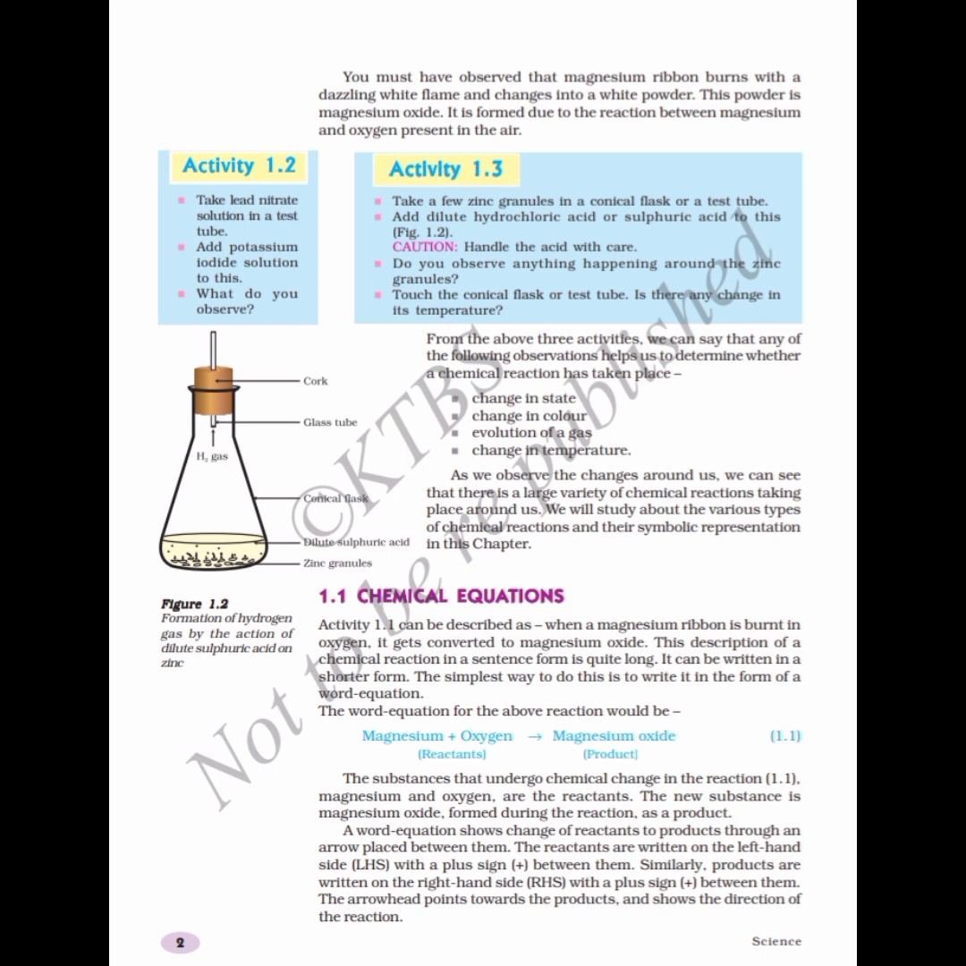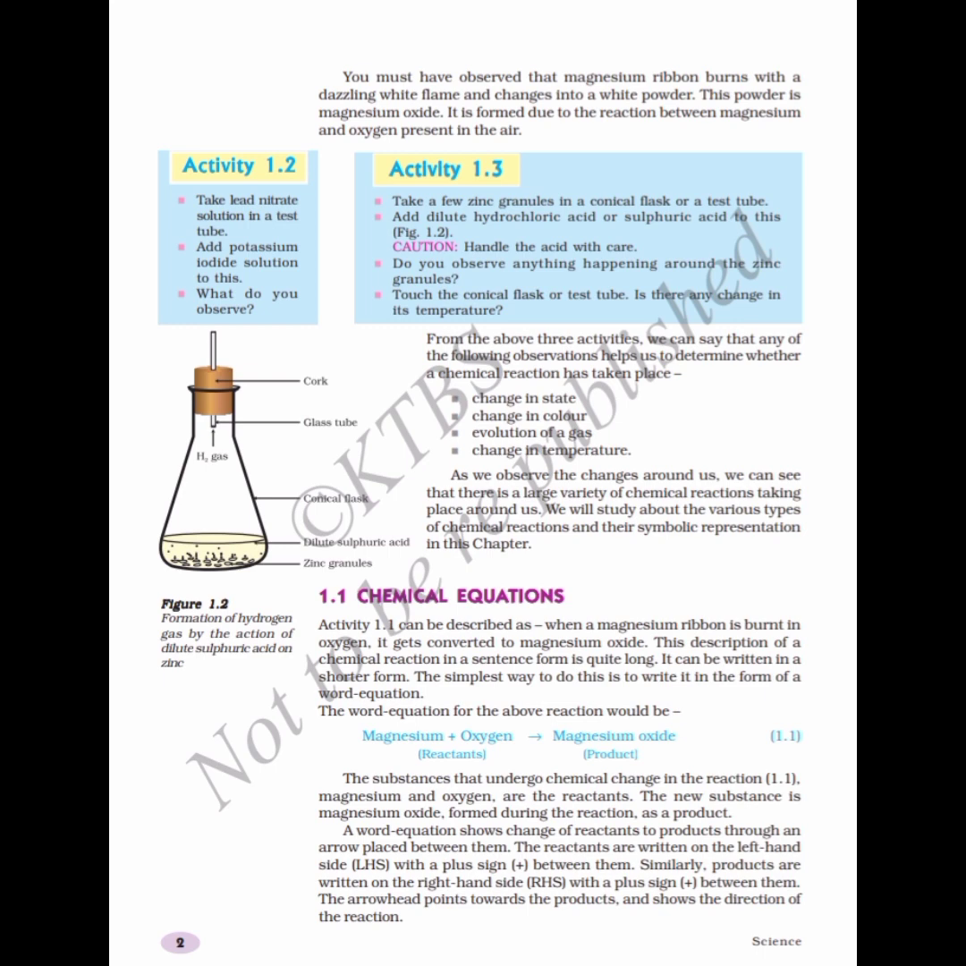So I think you have understood well about this activity. Now let us move on to activity 1.2. It says take lead nitrate solution in a test tube, add potassium iodide solution to this.